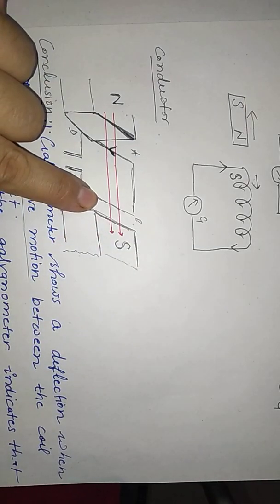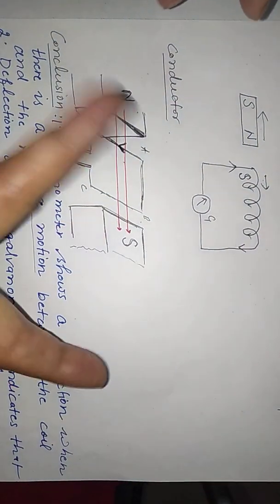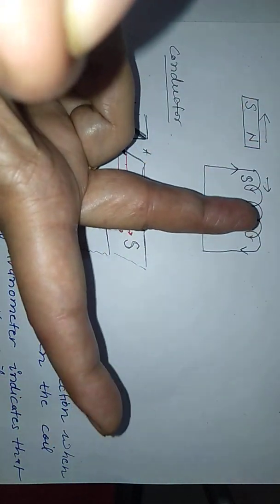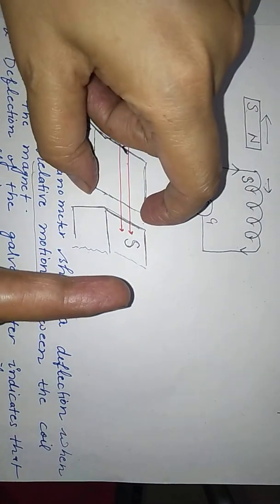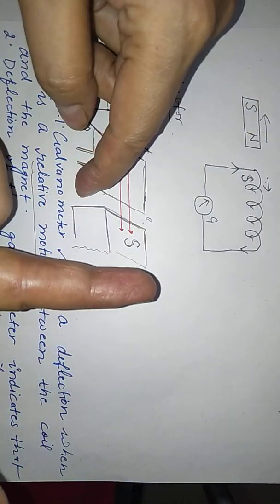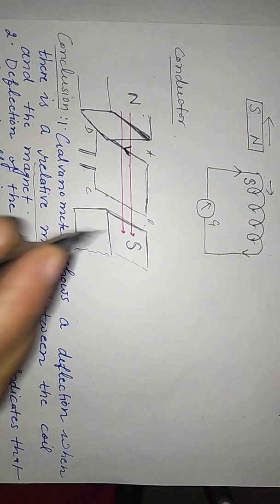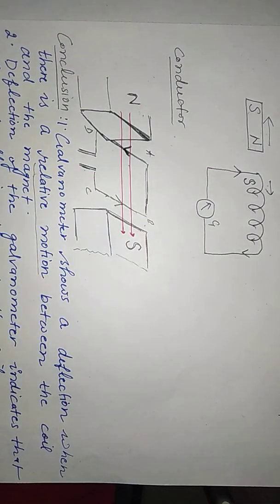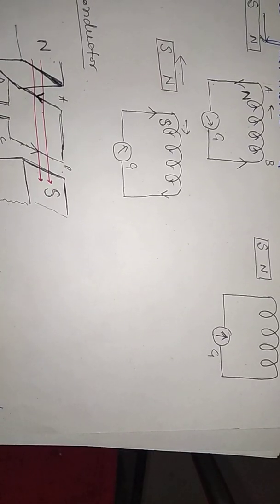And if we are taking it up, the magnetic field is the same, north to south, and the force we are applying here, the thumb, is showing the upward direction. So this side of the coil will come up. Then what is the direction of the current? The direction of the current is this one, in the upward direction. So this is the rule to find the direction of induced current in the conductor. Thank you so much.